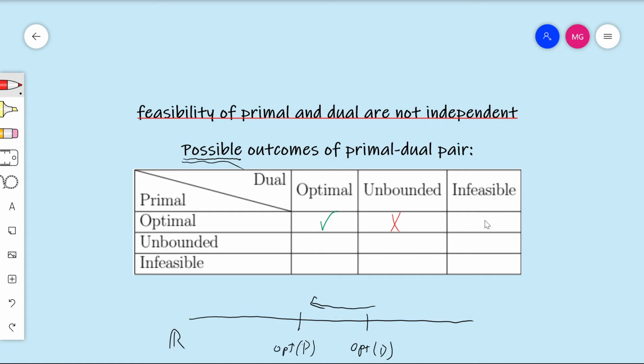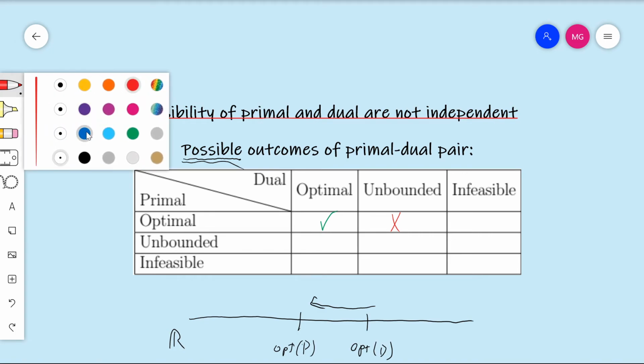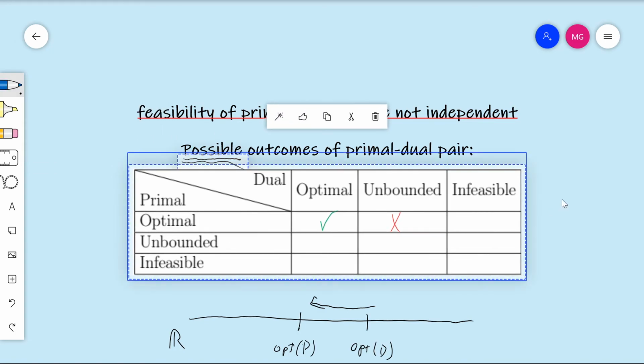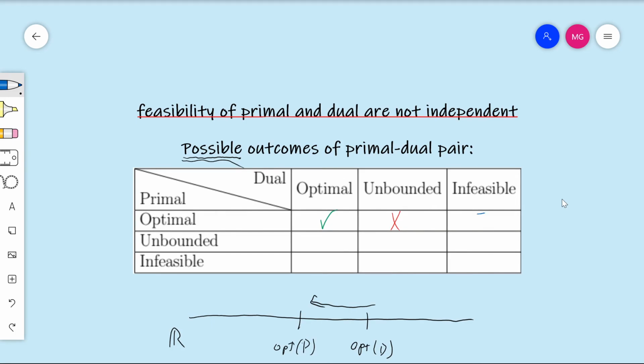Okay, if the primal is optimal, can the dual be infeasible? So that one, we don't have enough information to conclude one way or the other about that. We haven't seen an example of it, nor can we really eliminate that possibility. So let me just put a blue question mark there, because we just simply cannot say whether that's a possible thing that can happen.